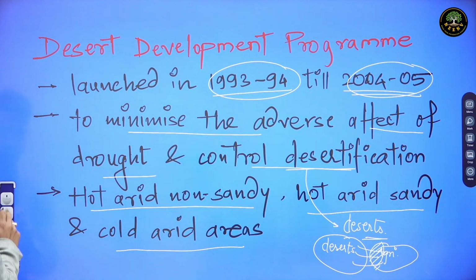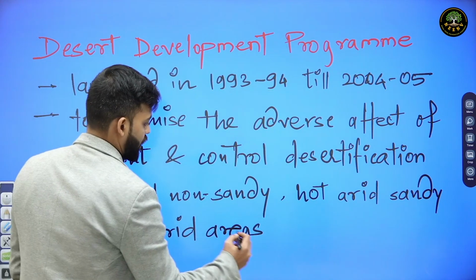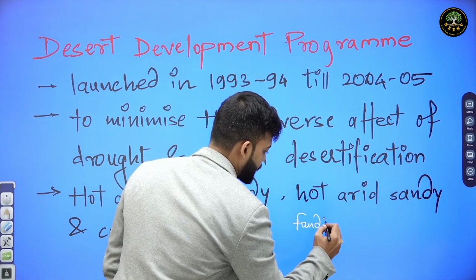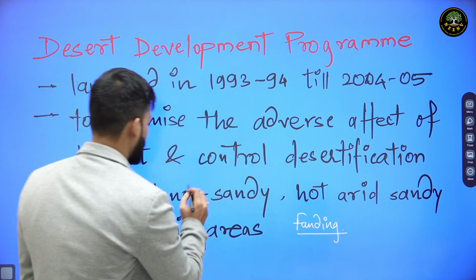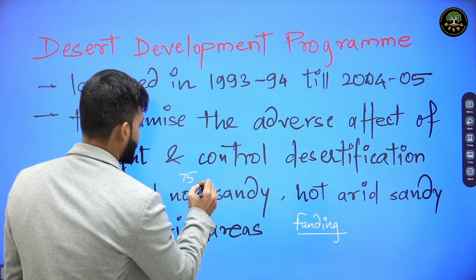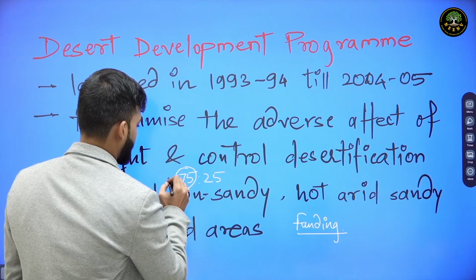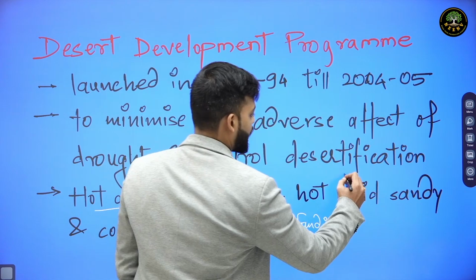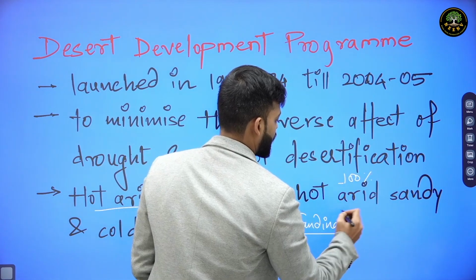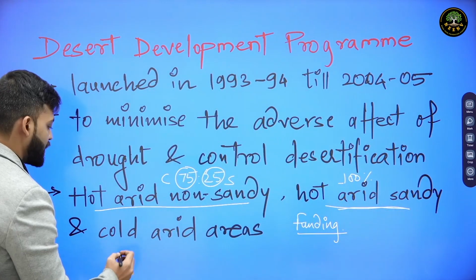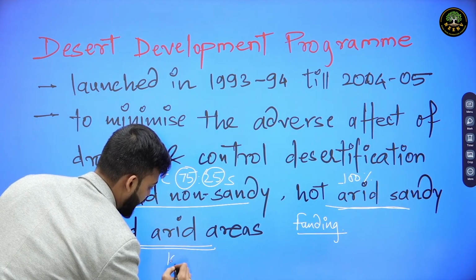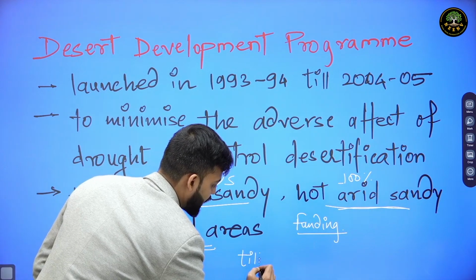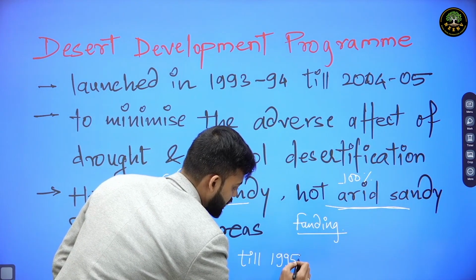And central government was basically funding this project with a ratio of 75:25, 75% center, 25% state for hot, arid, non-sandy areas, 100% center funding in hot, arid, sandy areas, and 100% central funding in cold, arid areas till 1995-96.